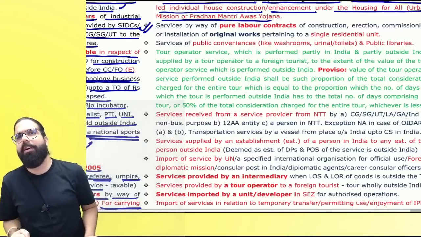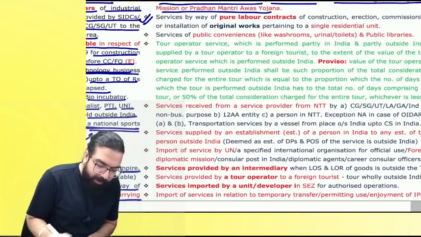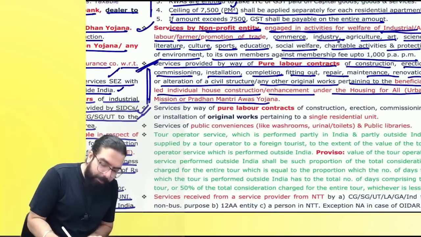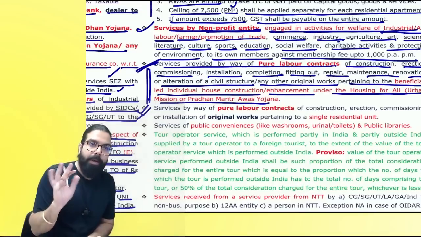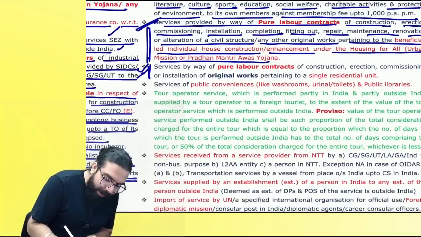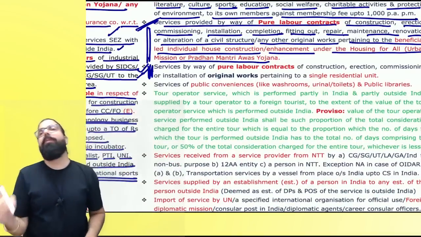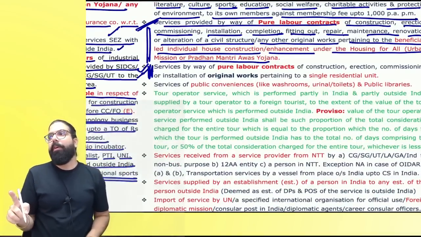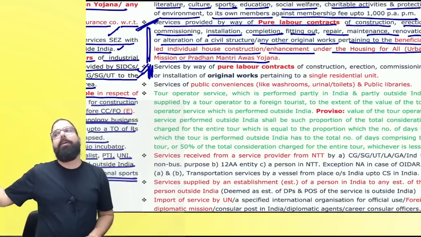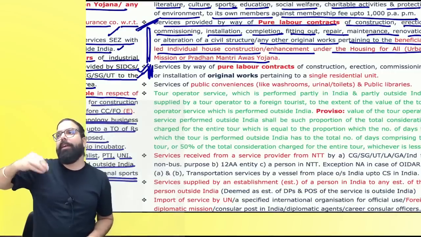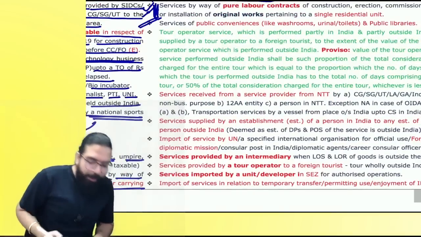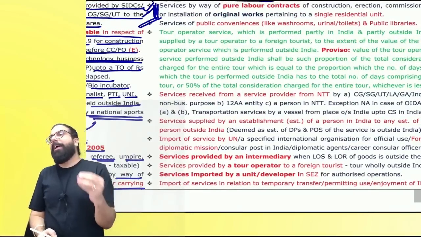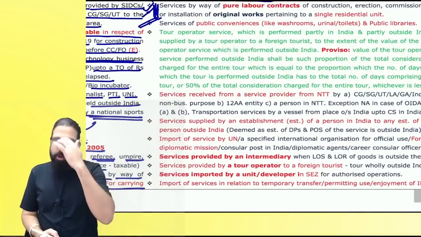Are we all clear? The next one over here is, sir, remember, here it can be original work or might be your old home that you are repairing with the help of the government. But here it is only original work. You are making a new home and anyone is helping you as a labor contractor, then he will not charge any GST. The next one is Baba, 1 rupee, 2 rupee toilet, etc. Public libraries, etc. Government is selling, there is no GST.